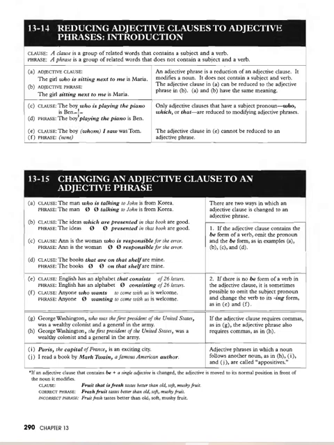It's just that who is playing the piano is an adjective clause that modifies the noun boy, and playing the piano is an adjective phrase that modifies the noun boy, and playing the piano is used in spoken English. Who is playing the piano is written in formal written English.